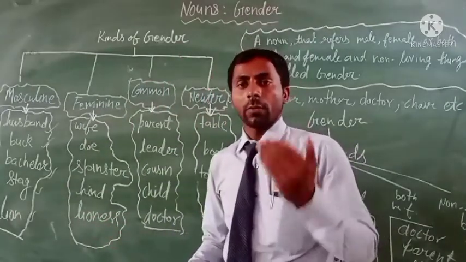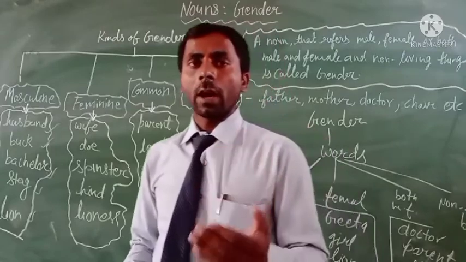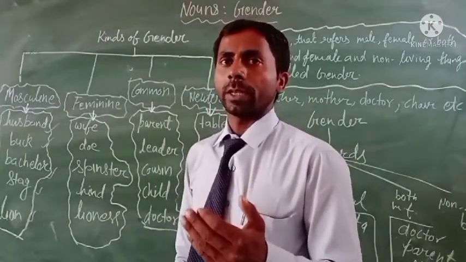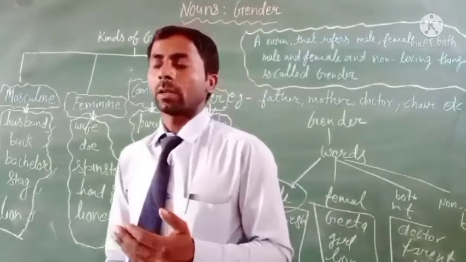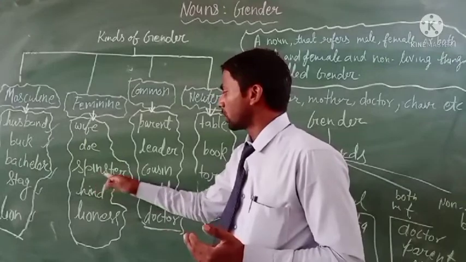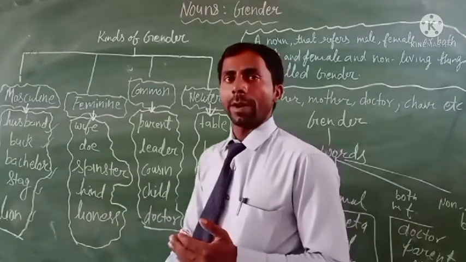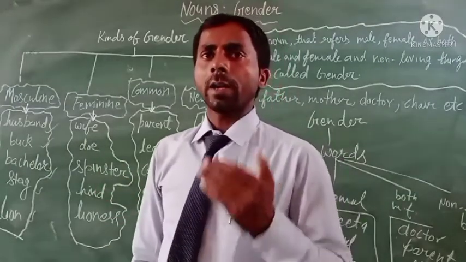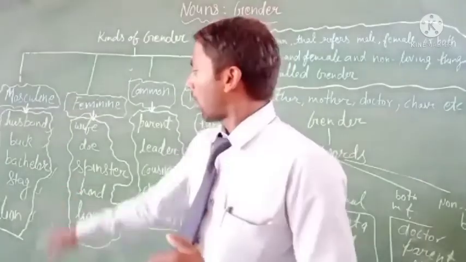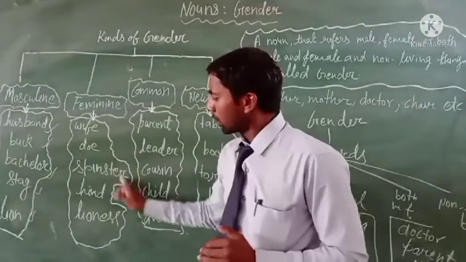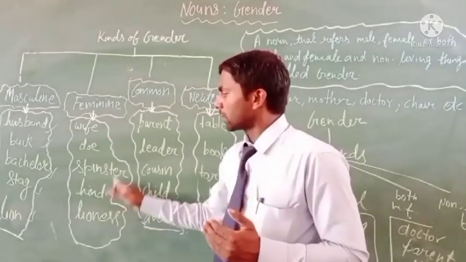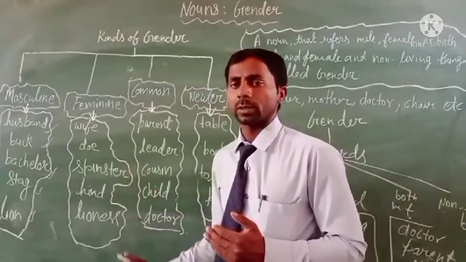Second is feminine gender. What is the definition of the feminine gender? A noun is said to be in the feminine gender if it refers to a female. For example, wife, dove, spinster, hen, and lioness are nouns of the feminine gender. You can see them on the board. All these words refer to the female. So these words will be feminine gender.